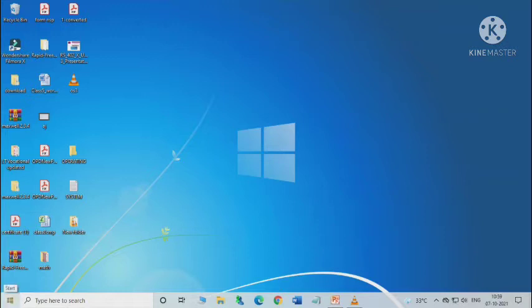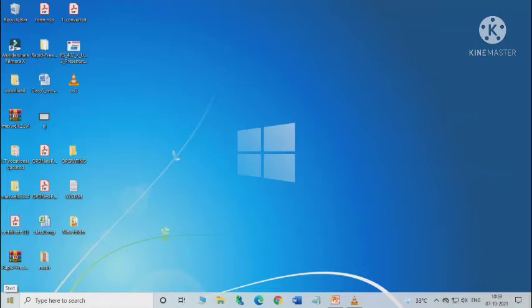Here you can see the start button. Here it is, the start button. It is the task view button. Here at the right corner, this area is the notification area, and here is the peek button. Okay, so here is the start button.